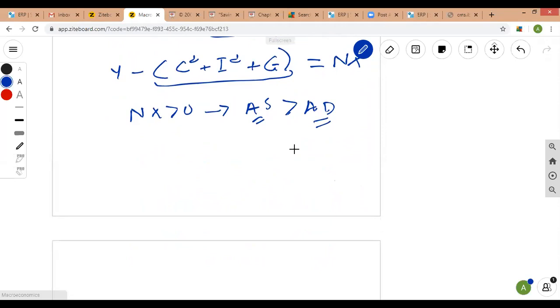All right. So alternatively, we can say that if net exports are negative, this implies that in the current year, the demand in the domestic economy is greater than the aggregate supply, which means that the country is going to import more, because aggregate demand is greater than aggregate supply, and current account is in deficit.